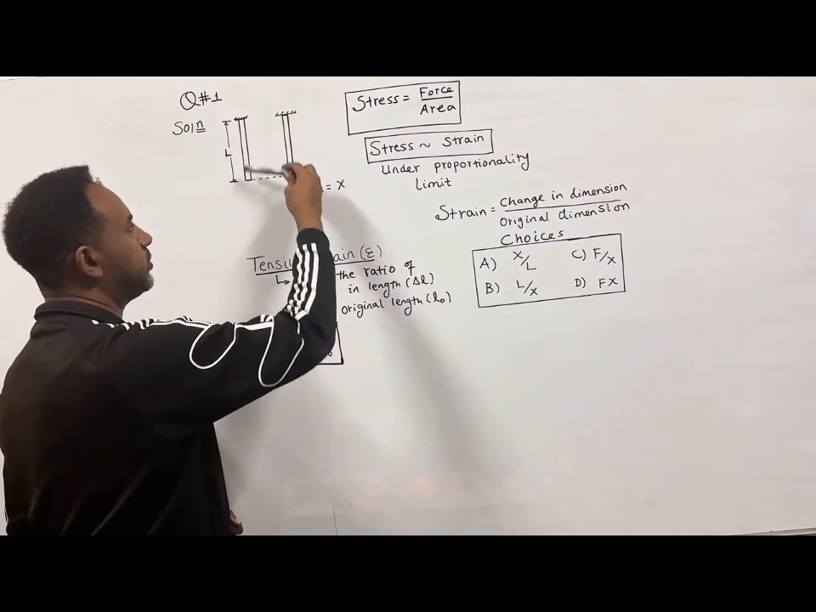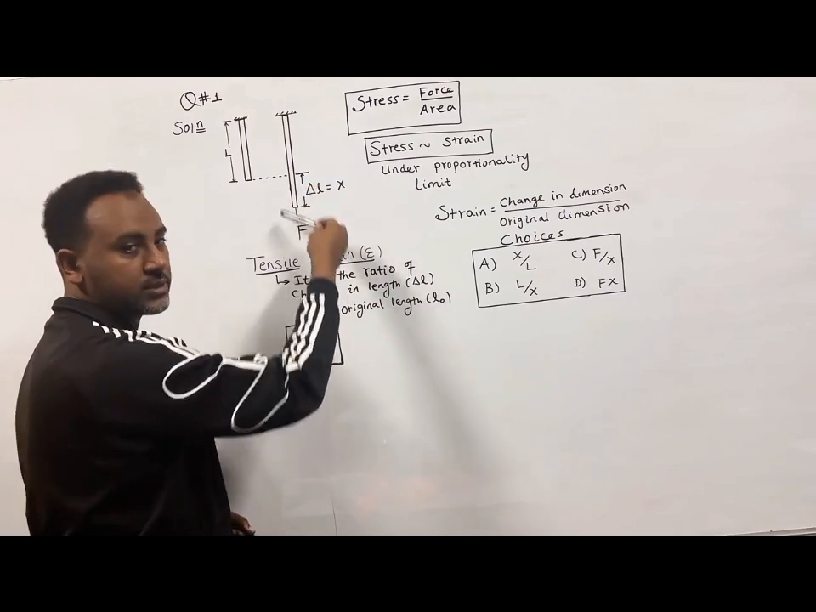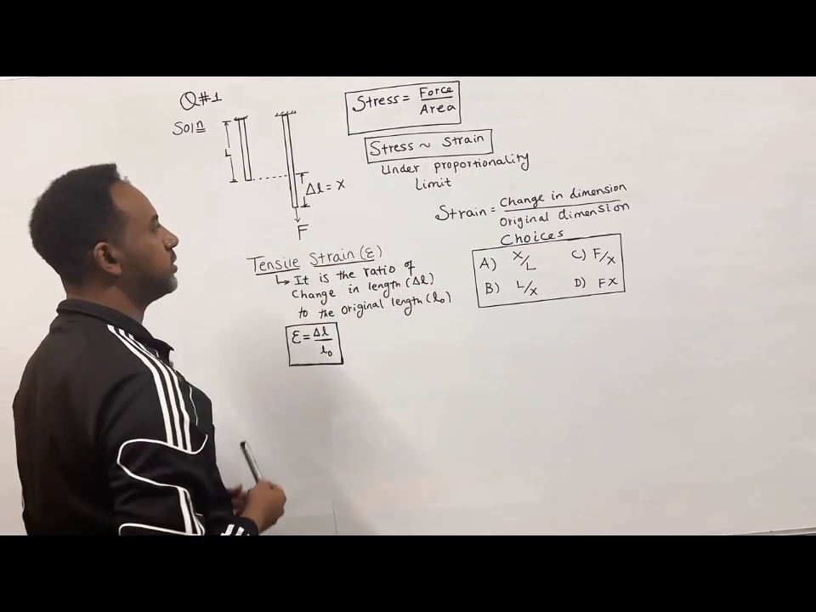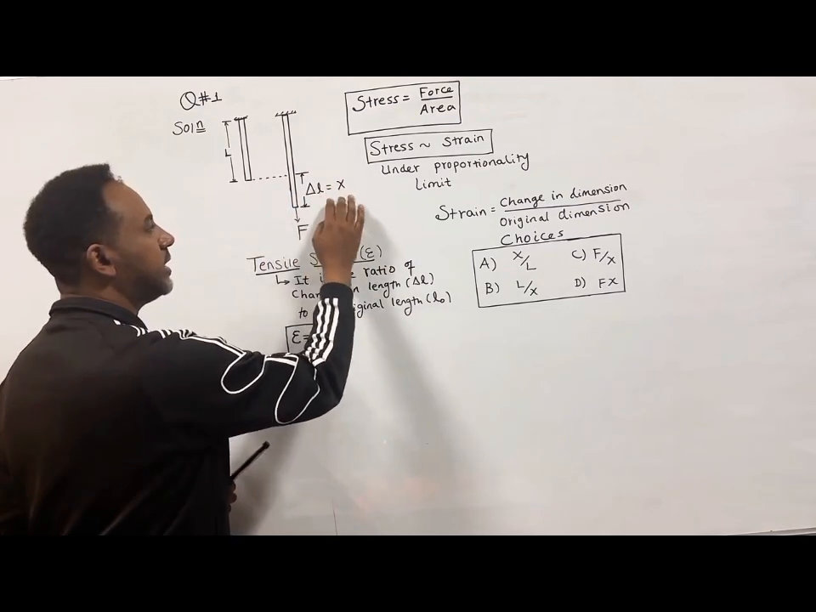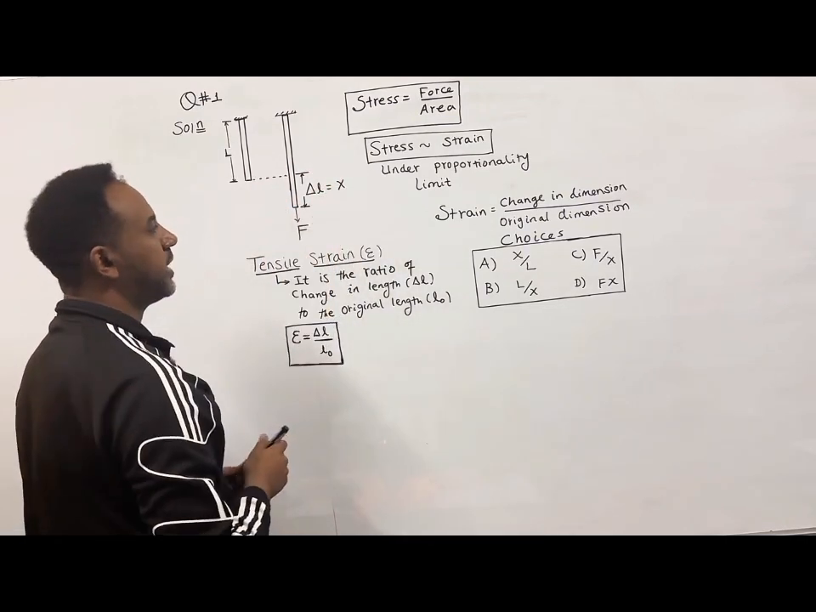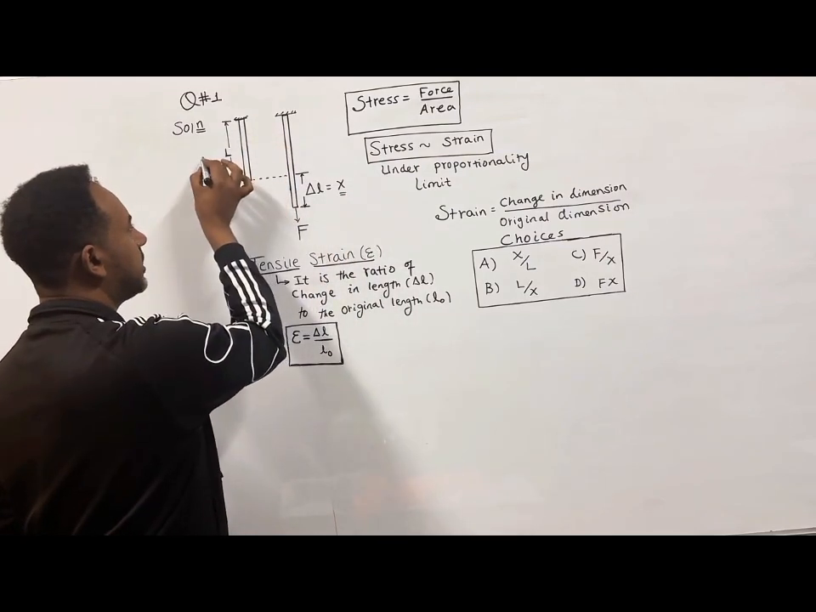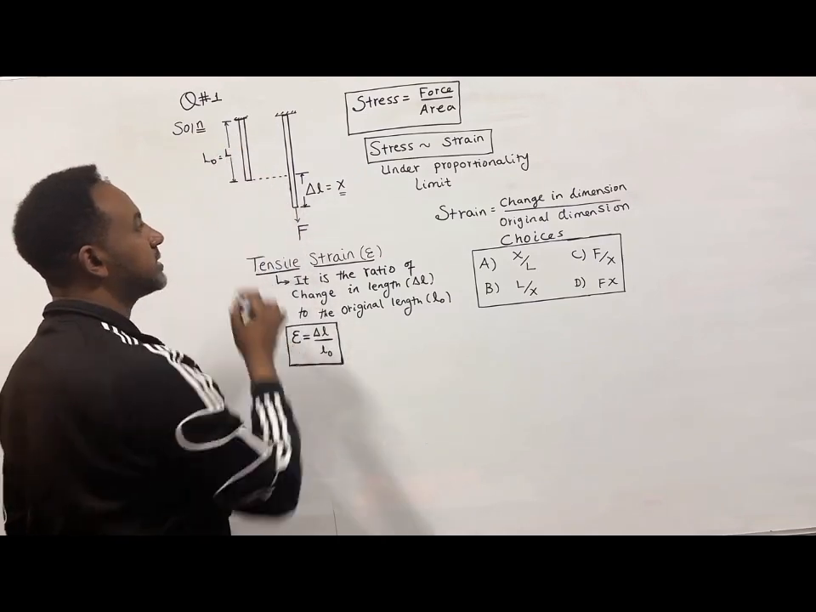The first question states that if a wire of length L which is fixed at one end is exerted by a force F on the other end. It's fixed on one end, but a force F is exerted on the other end so that the wire will extend a certain length, change in L, and it's called X. The original length of the wire is L naught, and L naught is given as L.